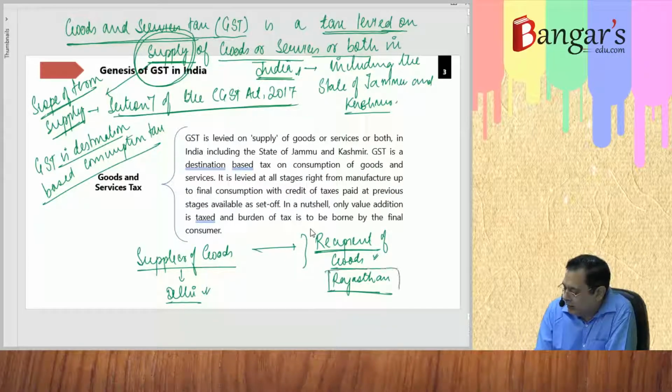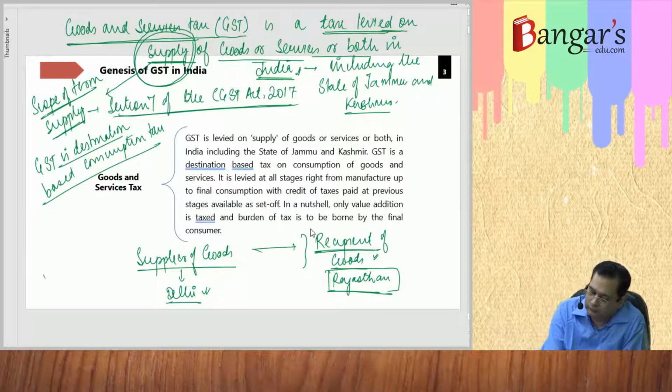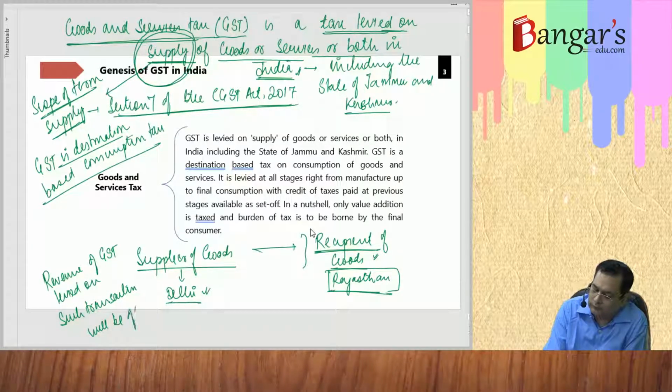Here, the revenue of GST levied on such transaction will be of the state of Rajasthan.